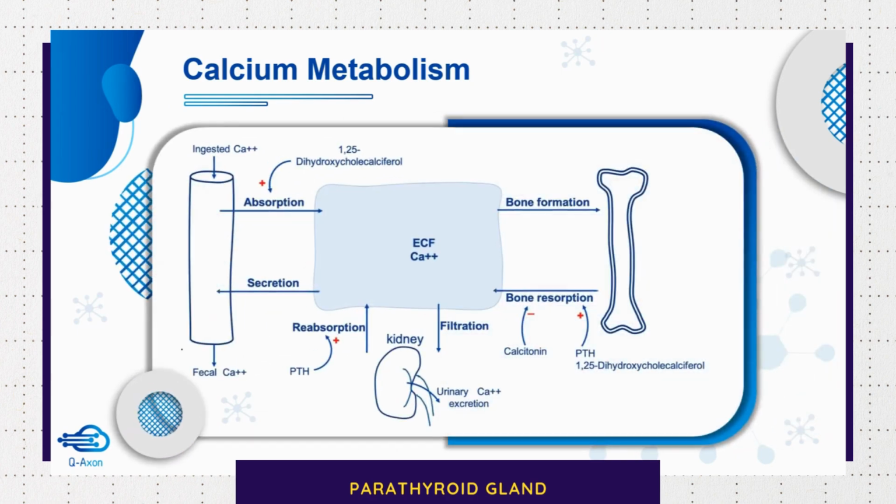This is an overview of calcium metabolism. You can see here that most of the ingested calcium is excreted in the feces. You can also note that the kidney also plays a role in excretion of calcium by reducing the reabsorption of calcium in the nephrons.